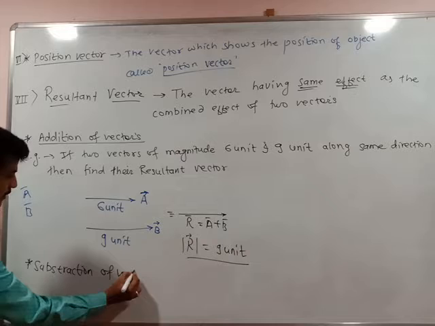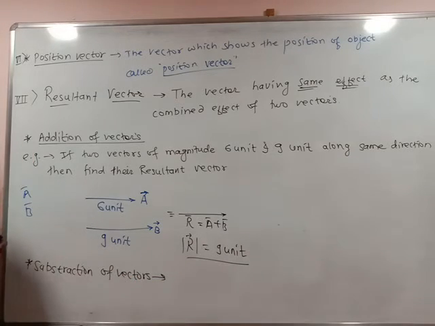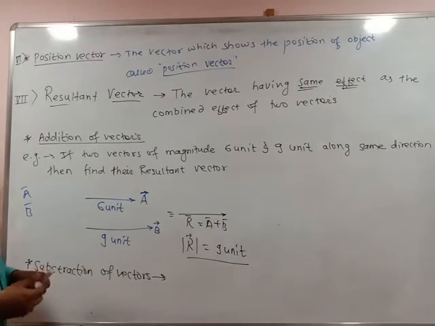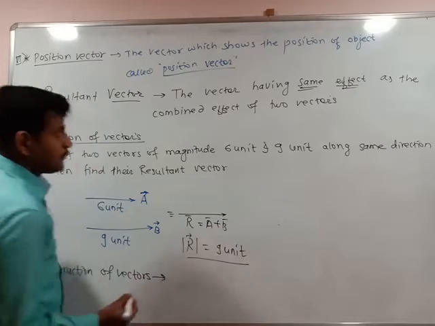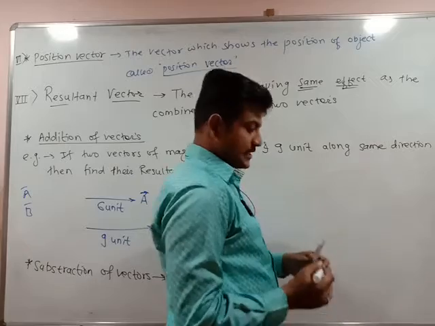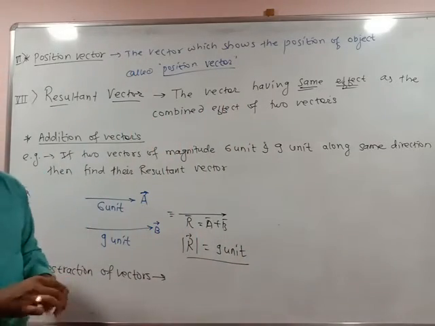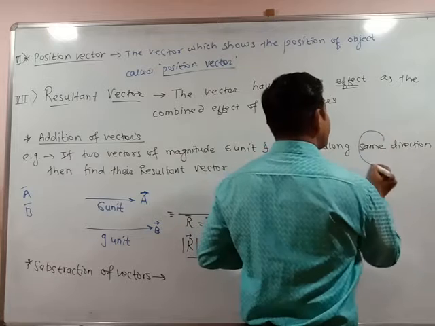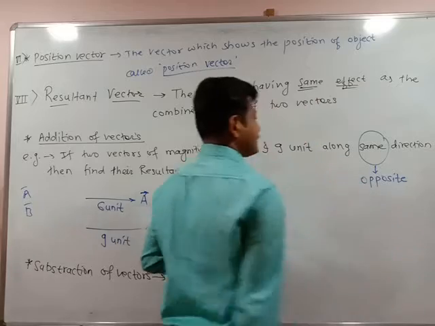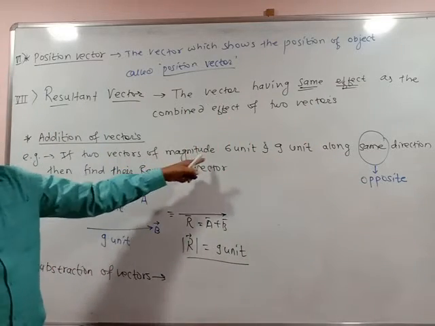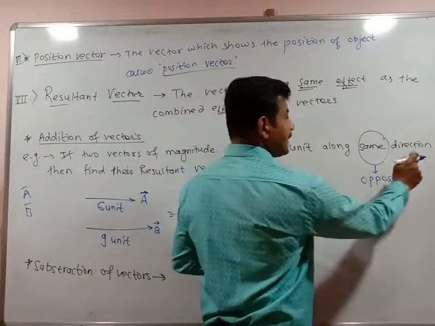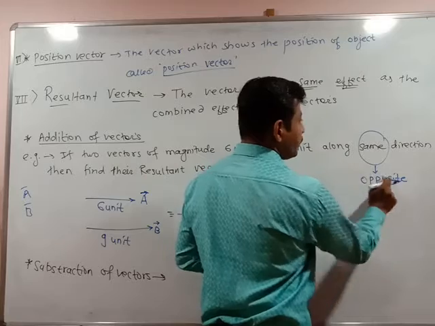Subtraction of vectors. If here is addition, then what could be the example for subtraction of vectors? Two vectors of magnitude 6 unit and 9 unit along the same direction. Now instead of the same direction, I can make one change here: an opposite direction. So the vectors of magnitude 6 unit and 9 unit along the opposite direction.